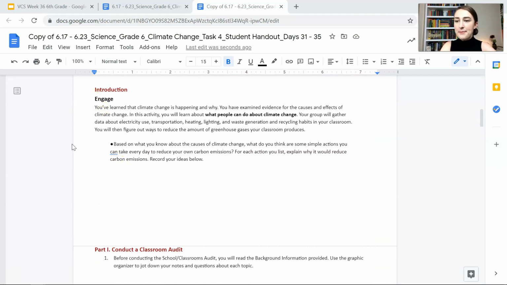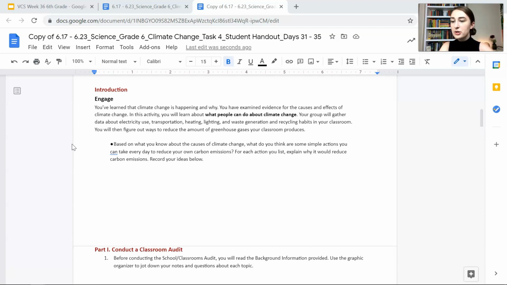You've learned that climate change is happening and why. You have examined evidence for the causes and effects of climate change. In this activity, you will learn about what people can do about climate change. Your group will gather data about electricity use, transportation, heating, lighting, and waste generation and recycling habits in your classroom. You will then figure out ways to reduce the amount of greenhouse gases your classroom produces.